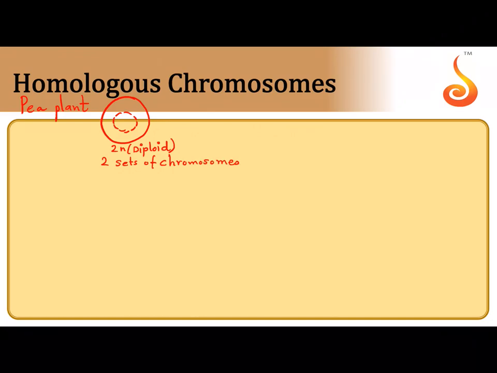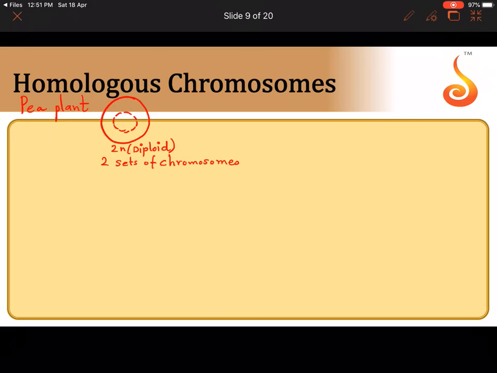What do you mean by two sets of chromosomes? That means it is a product of gamete fusion. One set came from the male gamete, the paternal set, and one set came from the female gamete, the maternal set. So whenever you hear about diploid, you have to remember a diploid cell is a product of fusion of gametes, because it has two sets of chromosomes.